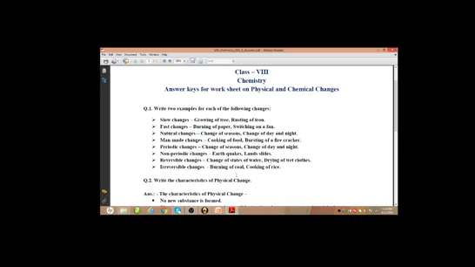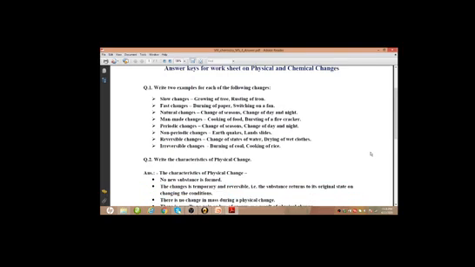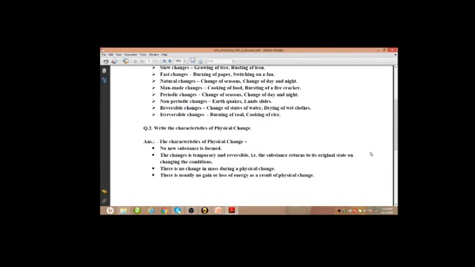Okay, our next question was: write the characteristics of physical change. This is also very easy. No new substance is formed during a physical change. The change is temporary and reversible, that is, the substance returns to its original state on changing the conditions.